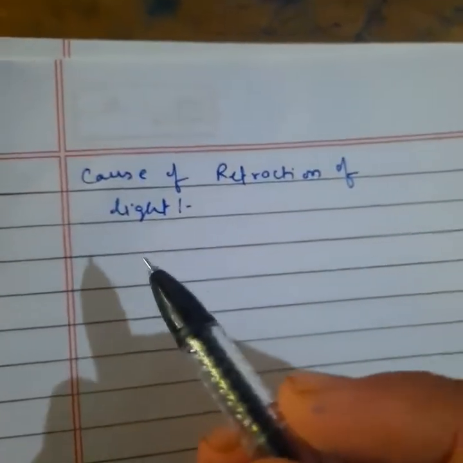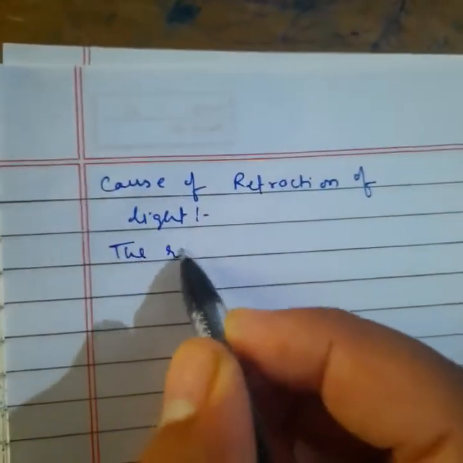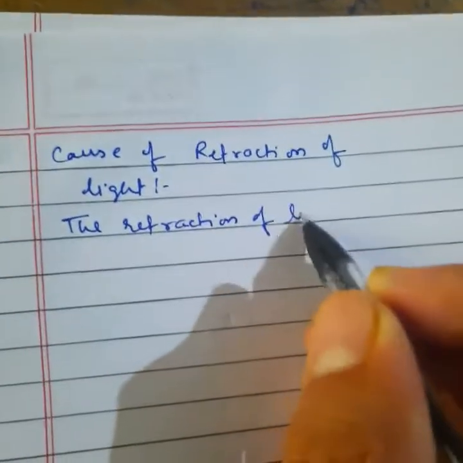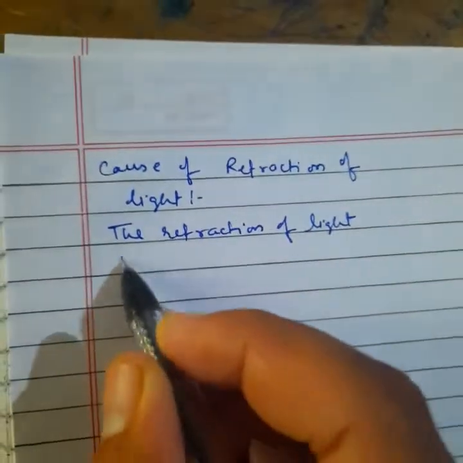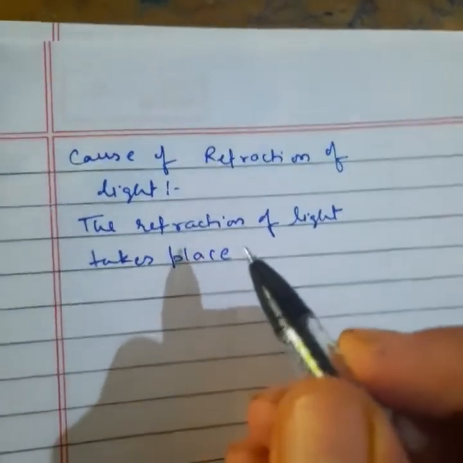The refraction of light takes place. Why does it take place?